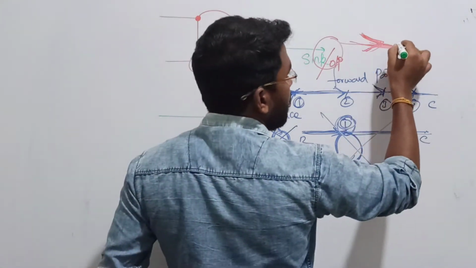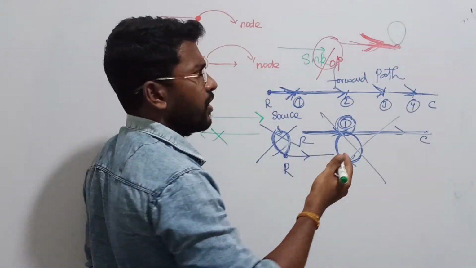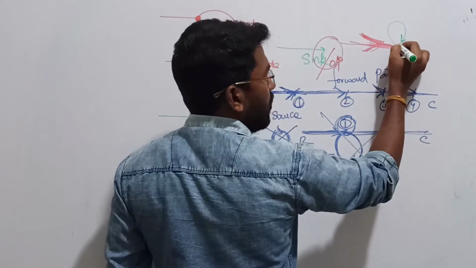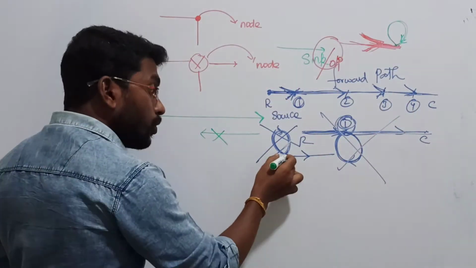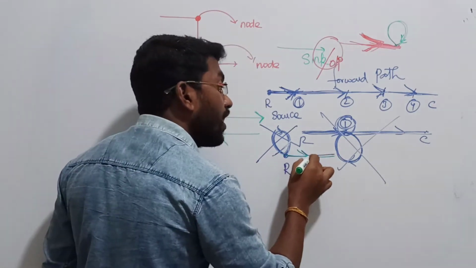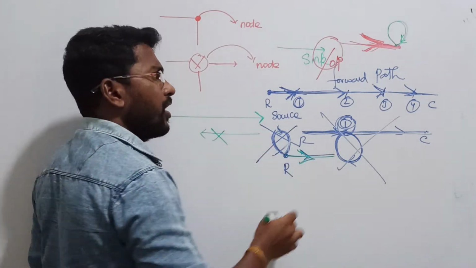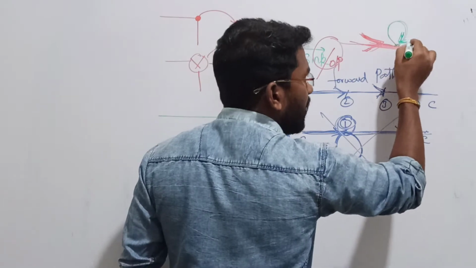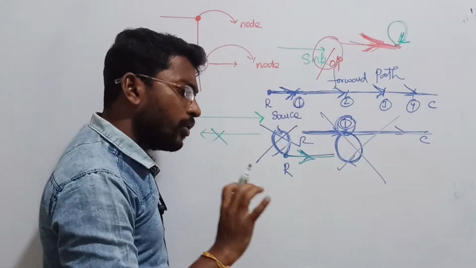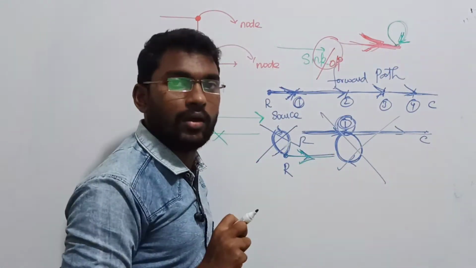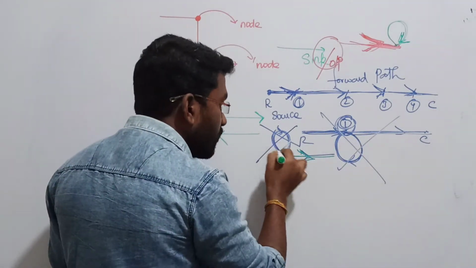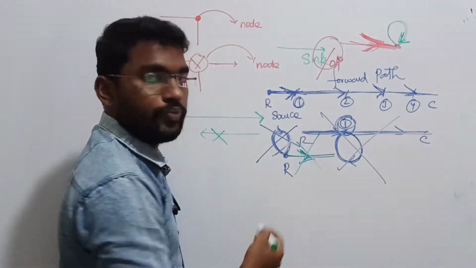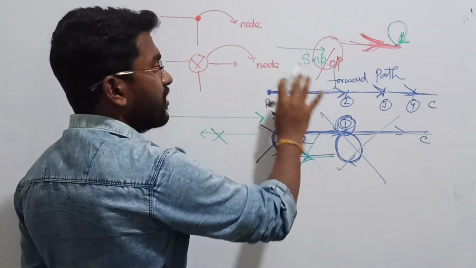Suppose I have a loop like this. You can consider why the arrow mark is terminating. It is starting here, and of course it can terminate here. But as I said, on the input side, your signal has to leave. It has to go away. But on the output side, if your link is entering, that is acceptable, because output is waiting to collect something, but input is waiting to deliver something. In the sense, I cannot keep self loops here. That is not acceptable. Clear?